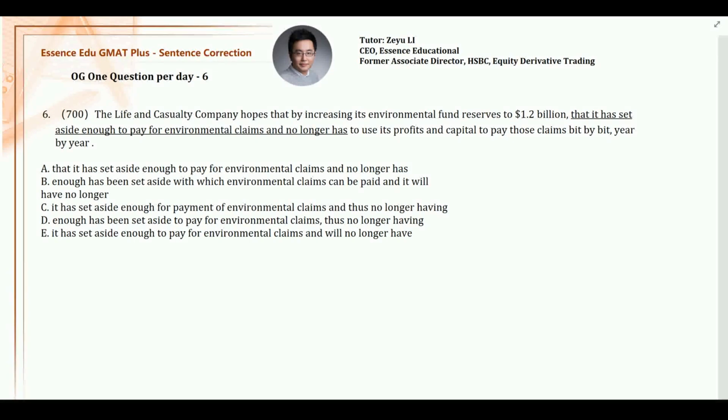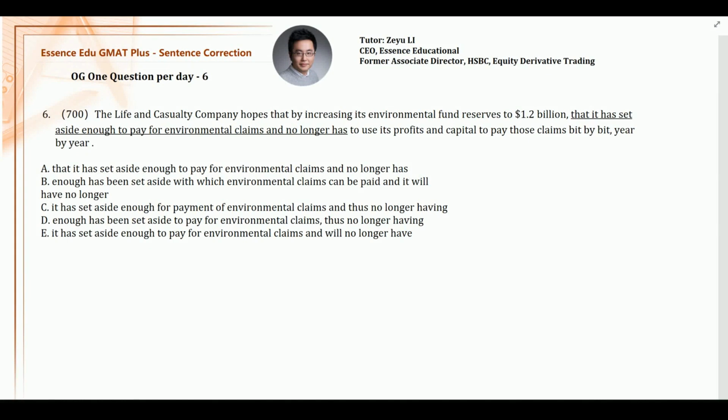So question number 6. The Life and Casualty Company hopes that by increasing its environmental fund reserves to 1.2 billion, that it has set aside enough to pay for environmental claims and no longer has to use its profits and capital to pay those claims bit by bit, year by year.